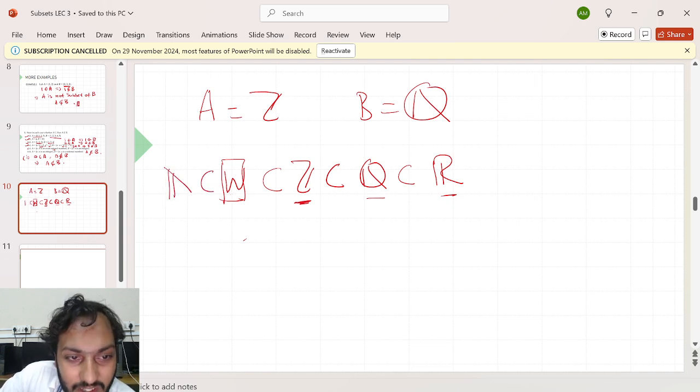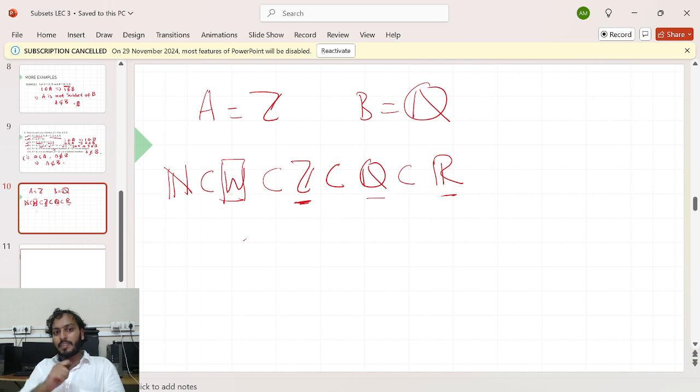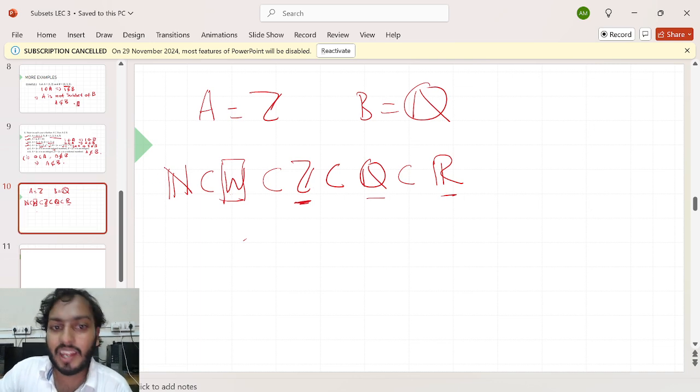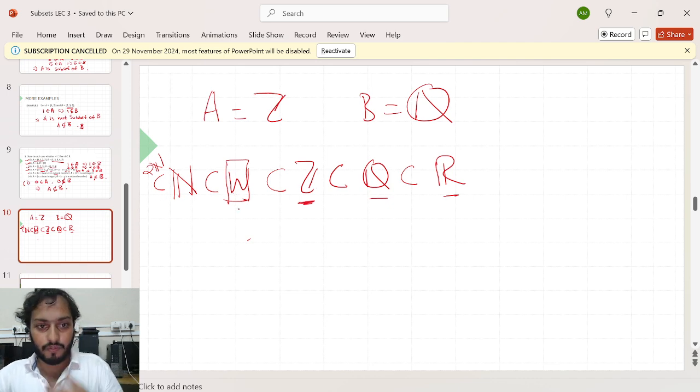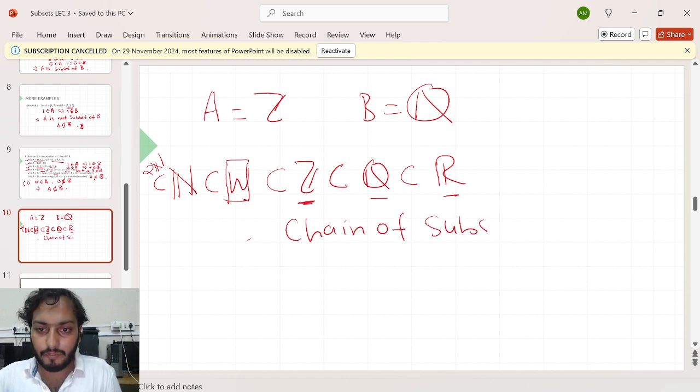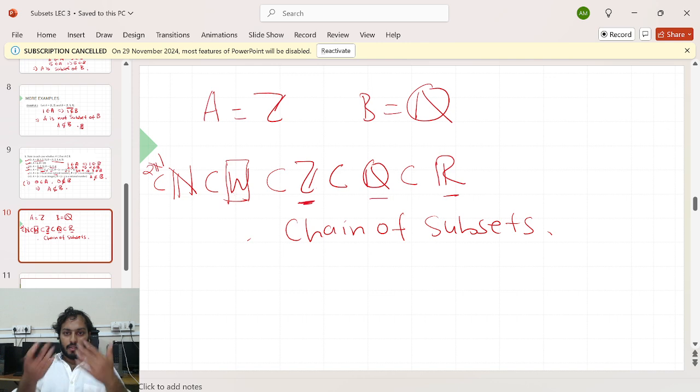Can I fill in the set of natural numbers? Yeah, natural numbers are a subset of whole numbers, because only zero is missing in natural numbers. And I can even fill in two times natural numbers, all even numbers, and this is just like a chain you can make, a chain of subsets where everyone lies inside another, right? Okay, that's all. Is it understandable?